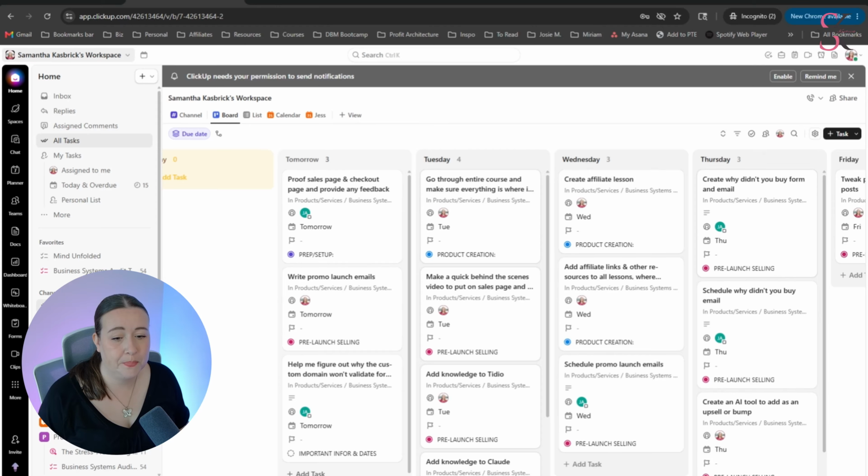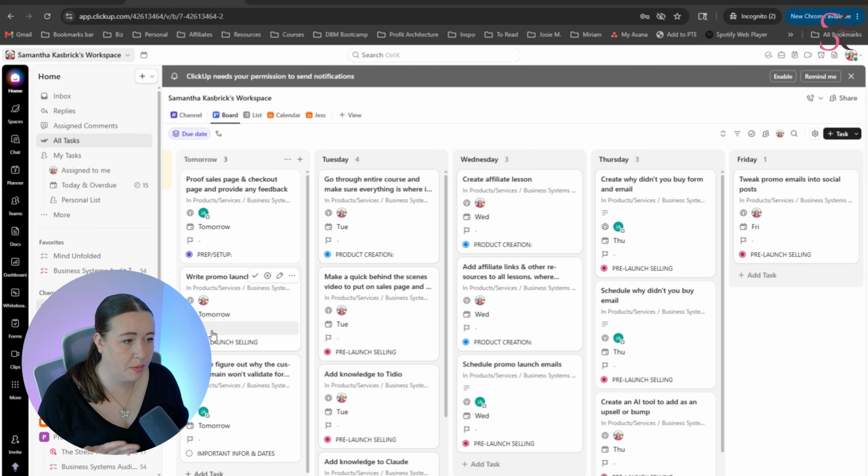right? And like I said, it kind of looks like that same calendar view. It's not identical, but it works. I was able to make it work, so I'm happy with that. So if that is something you're looking for and you're missing from ClickUp, then take my hack and use it.